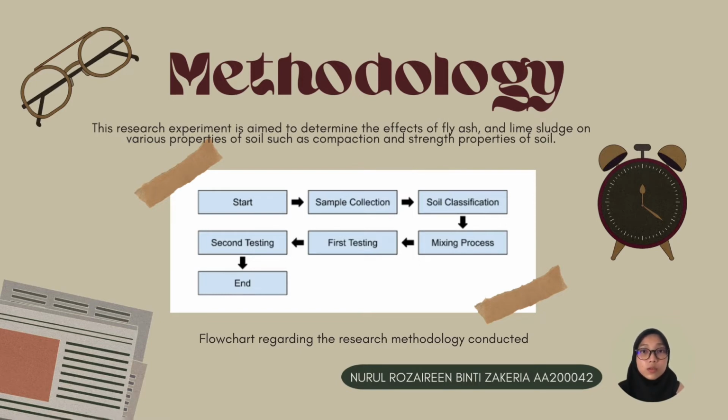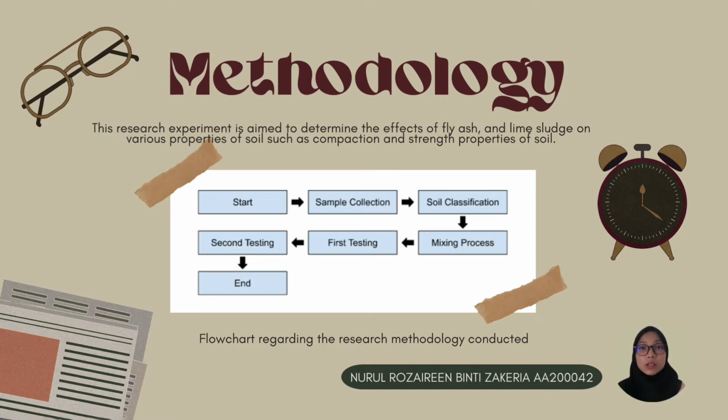to determine the effects of fly ash and lime sludge on various properties of soil such as compaction and strength properties of soil. The flow will start with sample preparation, where different soil samples were taken from mountainous regions considering their various properties. Then the soil classification is conducted, where the samples were tested for their consistency limits in order to find their plasticity index. In addition, the samples were also tested for specific gravity.